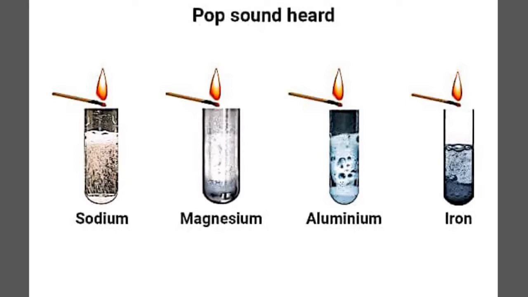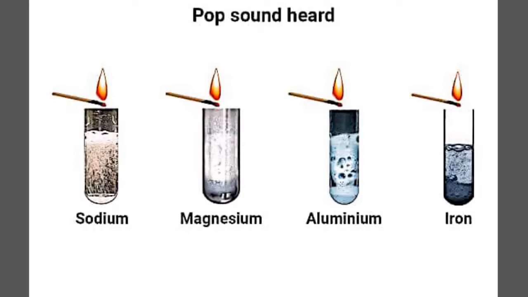You will find that the reaction happens vigorously in the case of sodium, at a good rate in the case of magnesium and aluminium, and a bit less in the case of iron. But in all these cases there will be evolution of hydrogen gas. So how can we confirm that the gas being evolved is hydrogen? It is the pop sound test which confirms this.